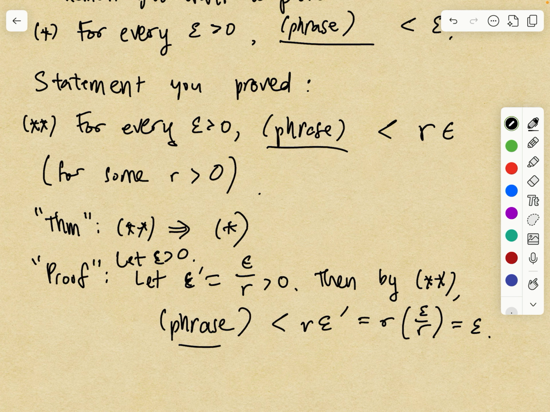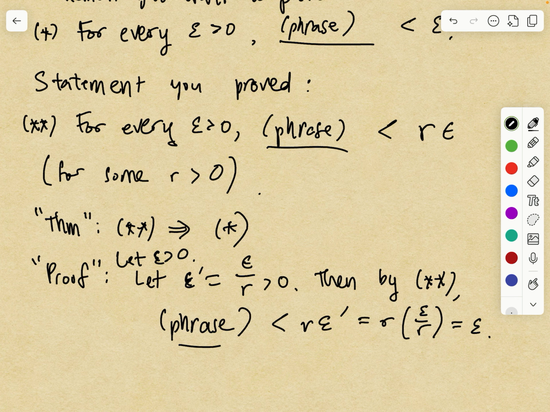So there are a few places where this kind of thing shows up, and I wanted to clarify why it's okay if you get something less than, like, 5 epsilon, and how to change the proof to modify this.